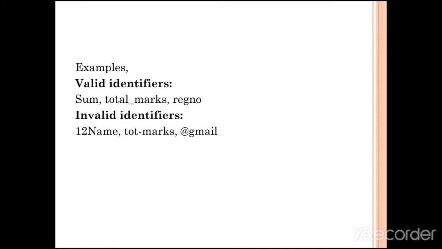Invalid identifier examples are 1name, which is one kind of invalid identifier. Total-marks, here we used the hyphen, not the underscore, so this is invalid. Next one is at Gmail, here we used the at symbol. Identifiers cannot accept these kinds of symbols.